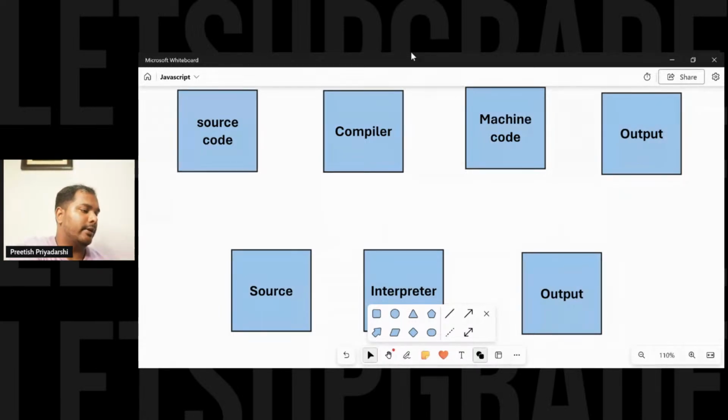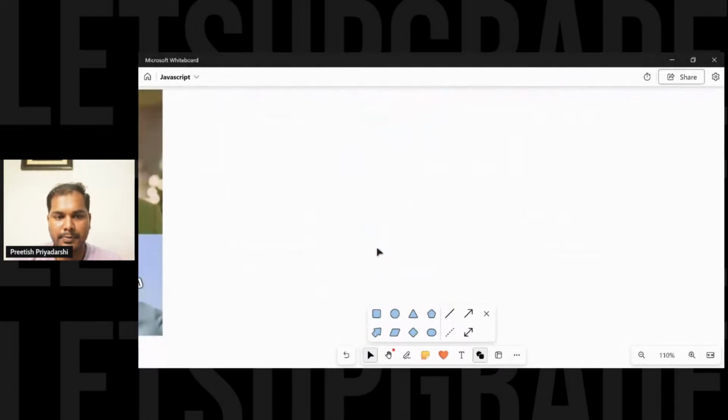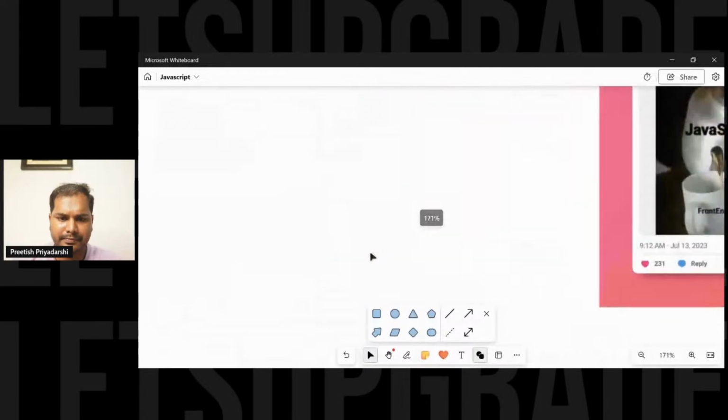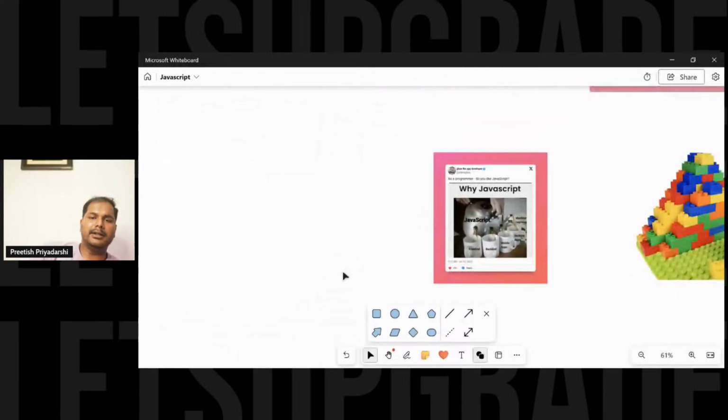Okay, there are a few things about why we are learning JavaScript. Let me tell you so that your doubts will be cleared. A few of you have asked me the question, so let's take a few examples to make this part a little bit clearer. Why JavaScript? As a programmer, why are we learning JavaScript? What makes it different from other languages? I got a question right now. Someone asked. Yes, Ganesh has asked. Yes, so let's continue with that.